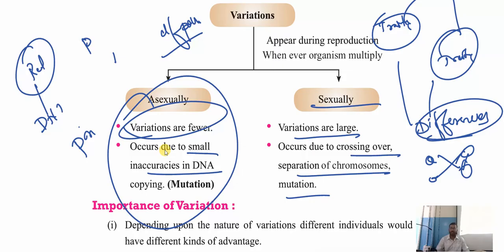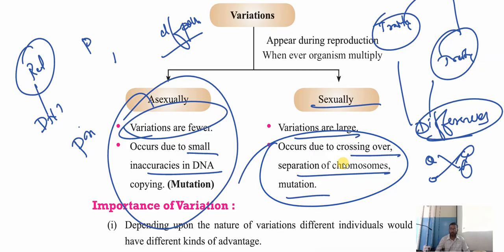But in case of sexual reproduction, children, for point number 2, in bracket, you can make a note. In sexual reproduction, point number 2, variation occurs due to crossing over, separation of chromosomes, mutation. I have given the hint over there; now I am giving you the extra information.